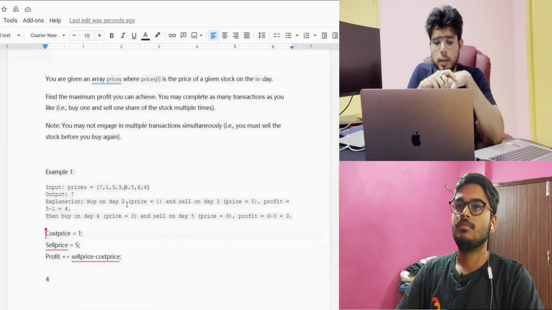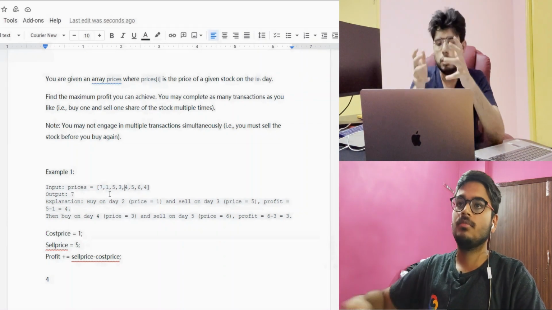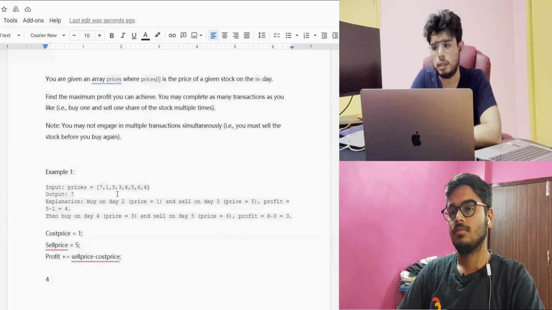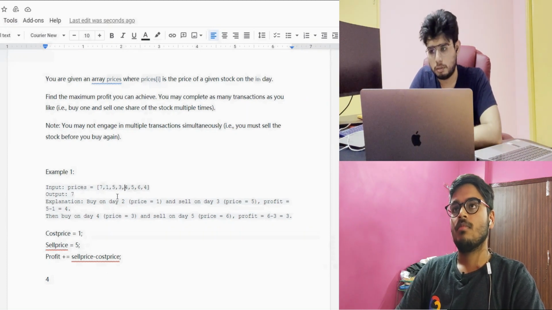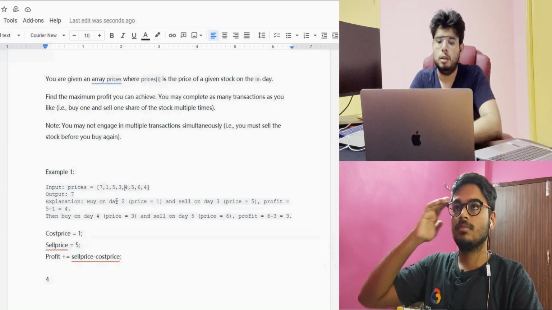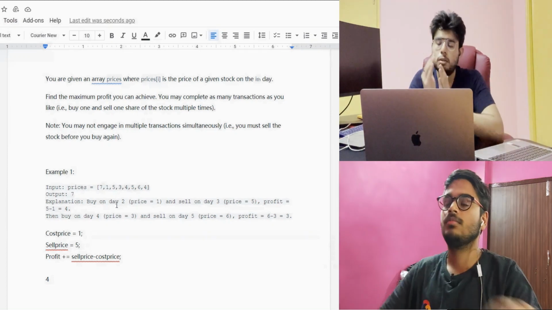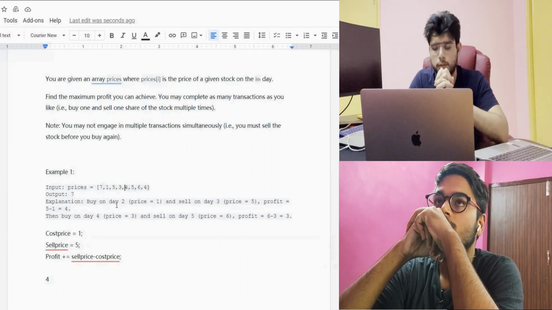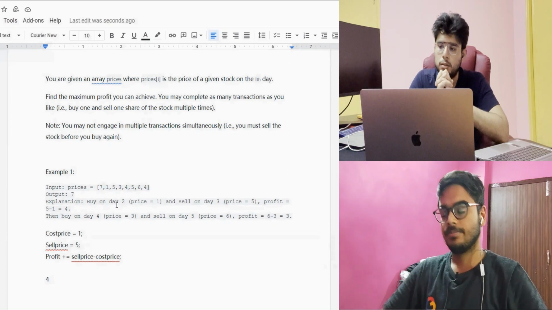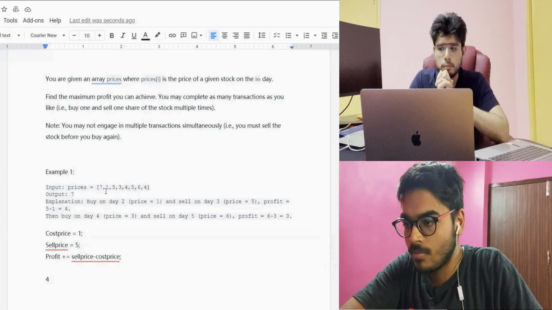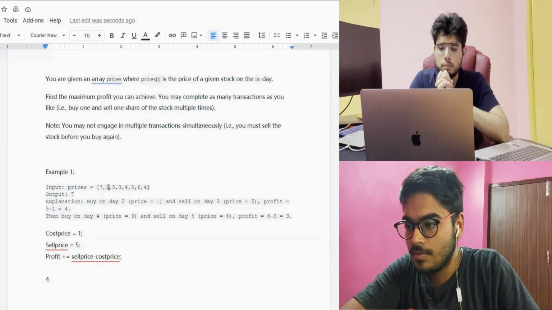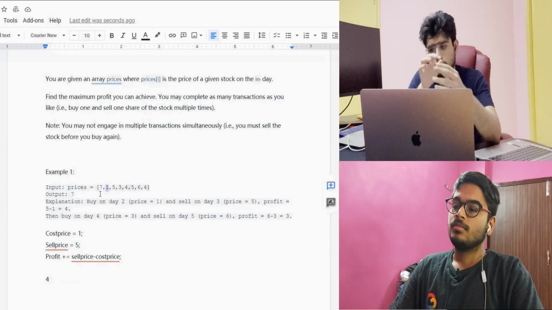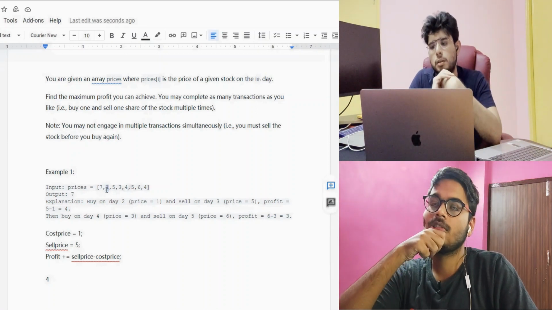So you are obviously going in the right direction, but since you are doing multiple transactions over here, can you use that to your advantage, to make your solution easier? I mean, you can take solutions at a much closer space, between the days. So you may check whether the current price is just greater than the previous day's price, something like that.